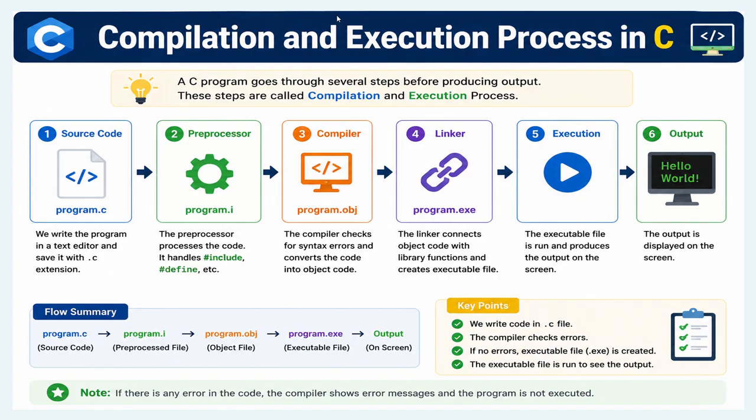GCC is the compiler, and the .c file is the source code file. -o is the output option, and h1 etc. are the executable file names. This executable file is used to run the program. Now the basic C language concepts are clear.